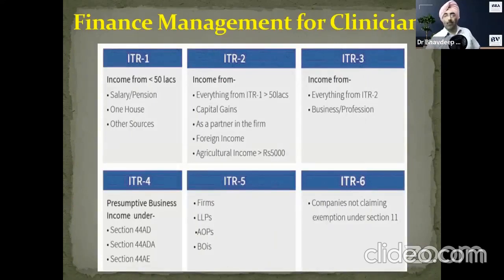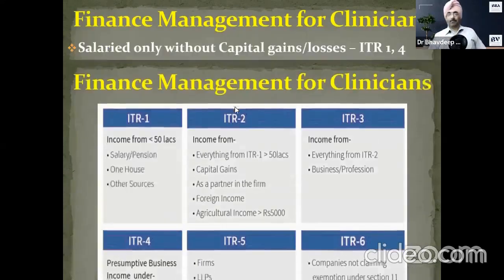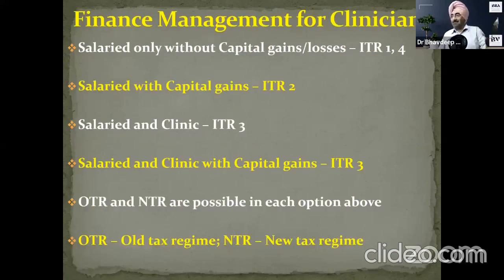The second thing is there, if you can see, this is there. Salaried and clinic, told you already, ITR 3. Salaried and clinic with capital gains, again ITR 3. OTR and NTR, old tax regime and new tax regime, are possible in each option. OTR is old tax regime, NTR is new tax regime. In old tax regime, you get to have all the deductions, section 80 deductions.